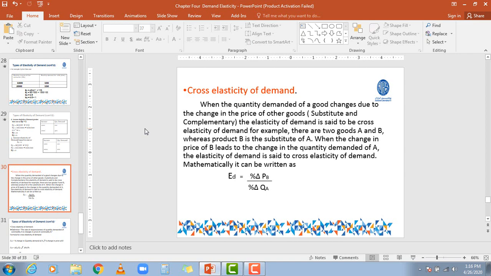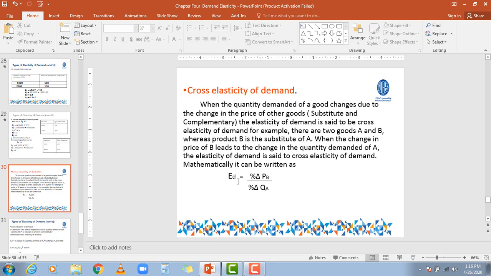Other commodities can be substitute commodities and can be complementary commodities. If the quantity demanded of a commodity is affected by the price of substitute or complementary commodities, that type of elasticity is called cross elasticity of demand.